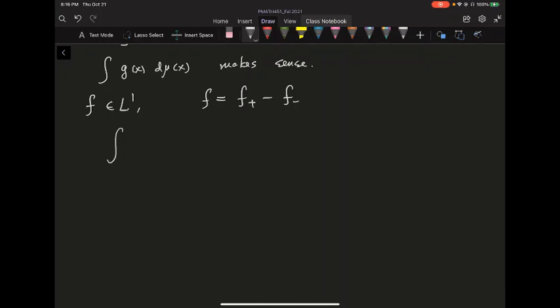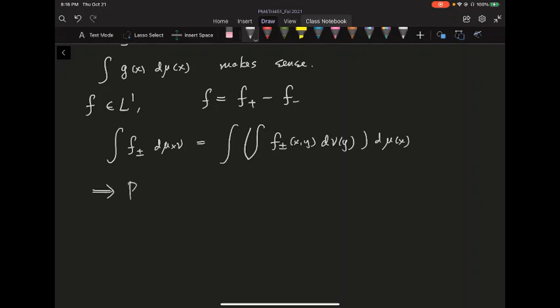So the integral of f positive part d mu cross nu is just going to be the double integral. You integrate with respect to y first, d nu of y, and then with respect to x. The same thing happens for the negative part, and everything here is linear. So this proves the theorem for this function f.